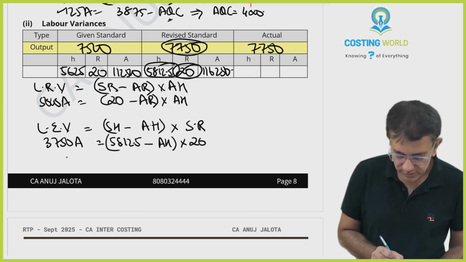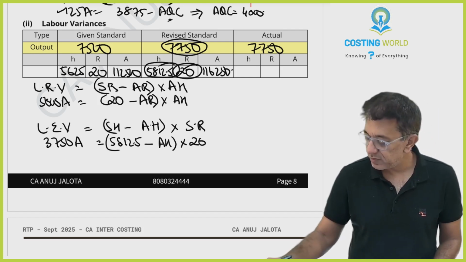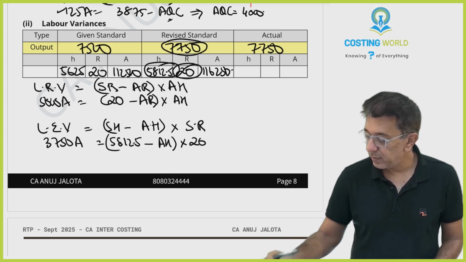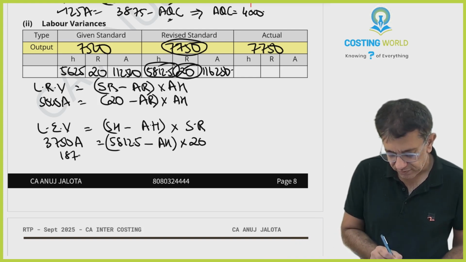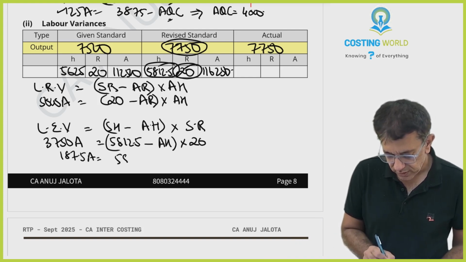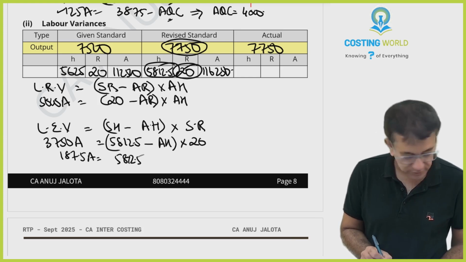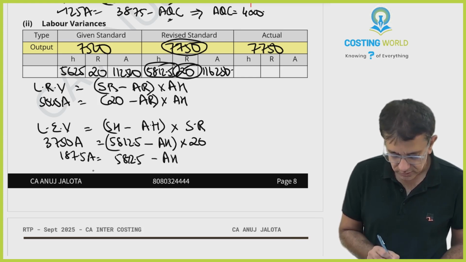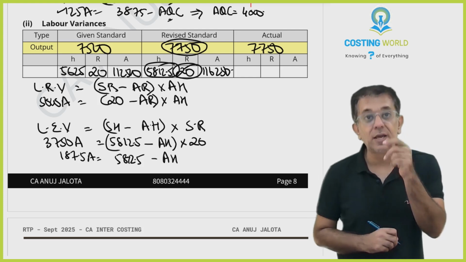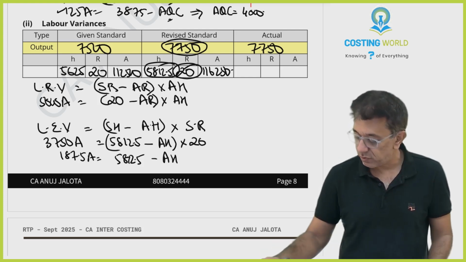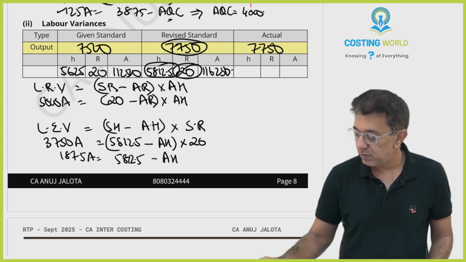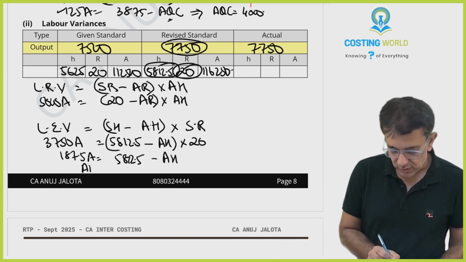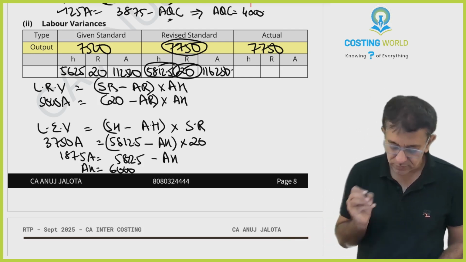Take 20 to this side. So 3,750 divided by 20, 187.5 adverse is equal to 5,812.5 minus actual hours. Now actual hours must be higher, no? That is why the variance was adverse. So therefore plus 5,812.5, actual hours in this case must be 6,000.